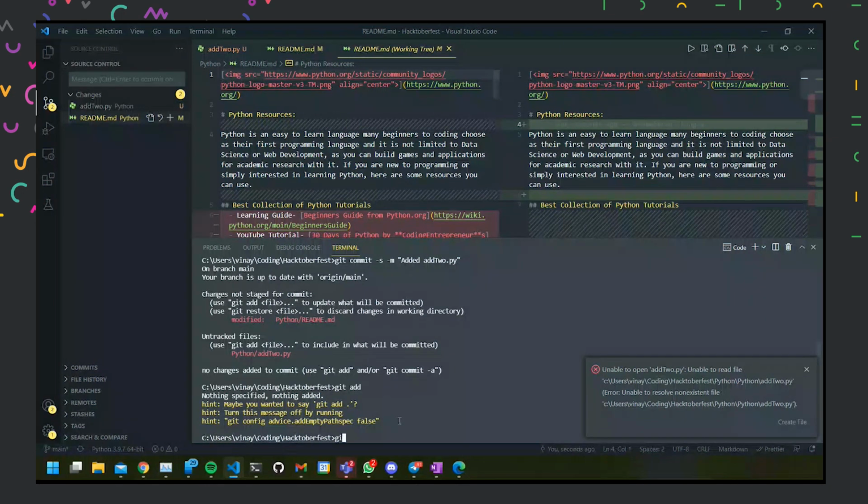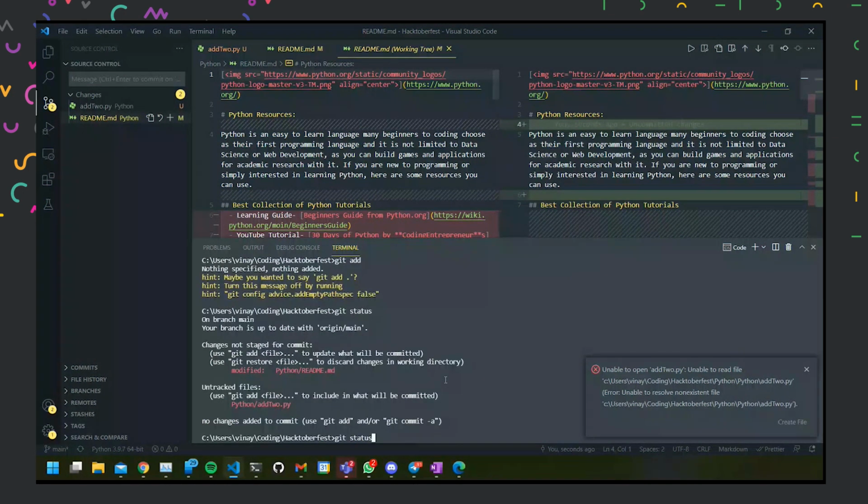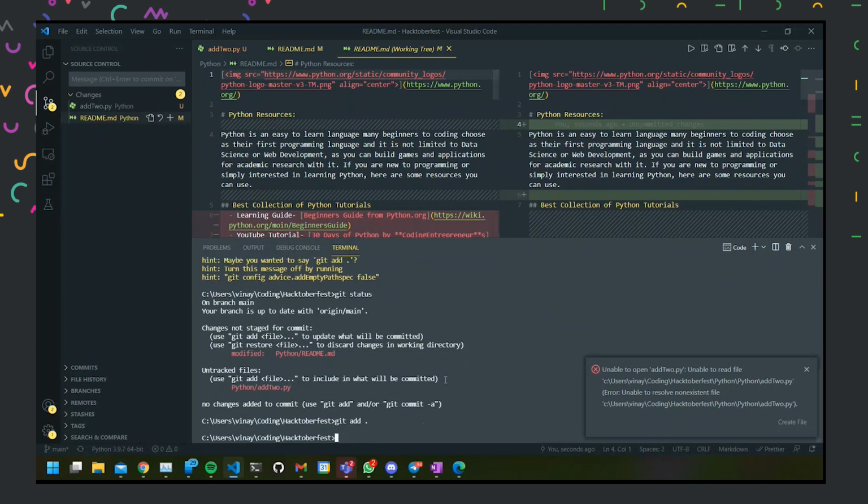Now, if I run git status again, okay, one second. What I did here is I need to mention which path also. So I'm using the git application, I'm using the git add command, and what do I want to add? I want to add everything that is in the current folder, and that is mentioned by dot. And then if I refresh over here, it is showing that these changes are staged. That means it is ready for signing off.